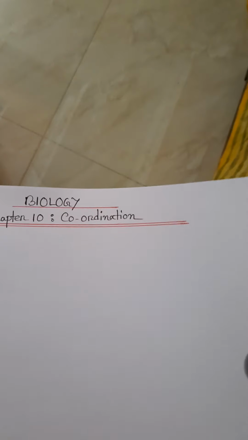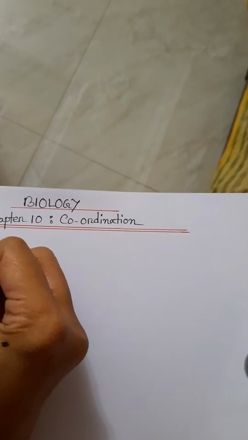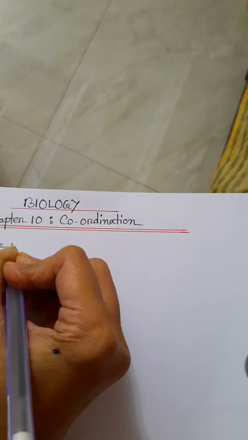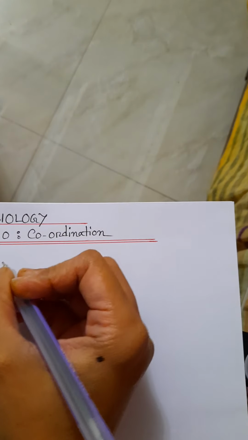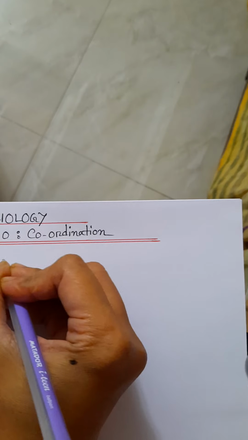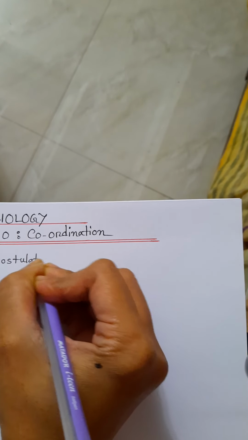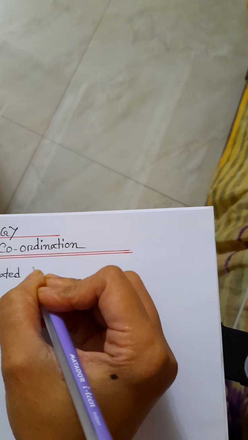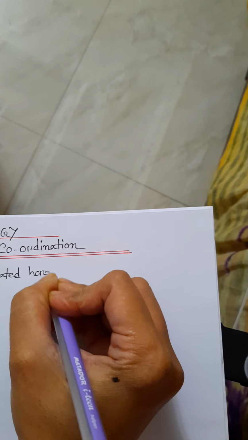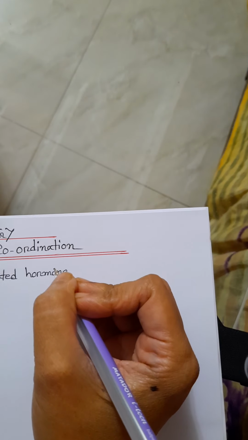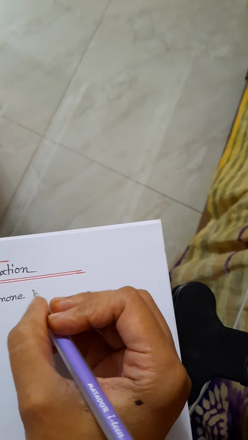First question: which one is a postulated hormone? Here the postulated hormone is varnalin.